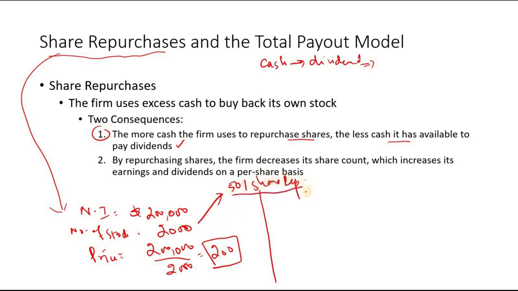What happens if the company has bought 50% of shares? It means now how many shares are left? 1000, right? But let's say net income is still, considering it is 200,000. So what is the price of every share now?